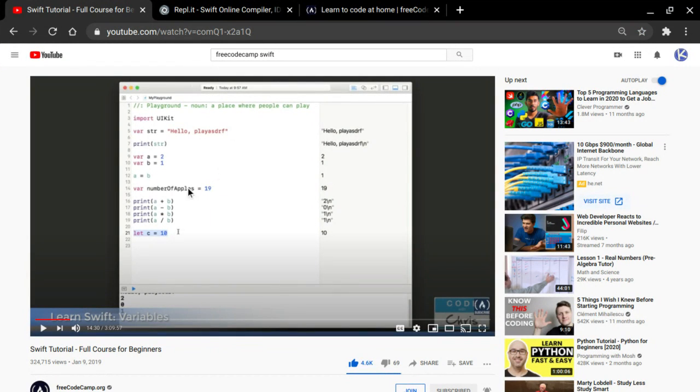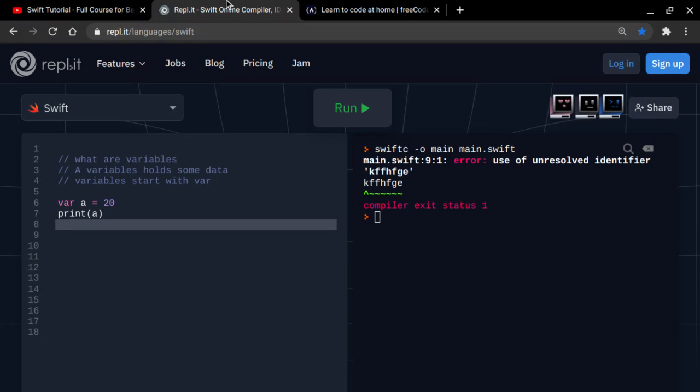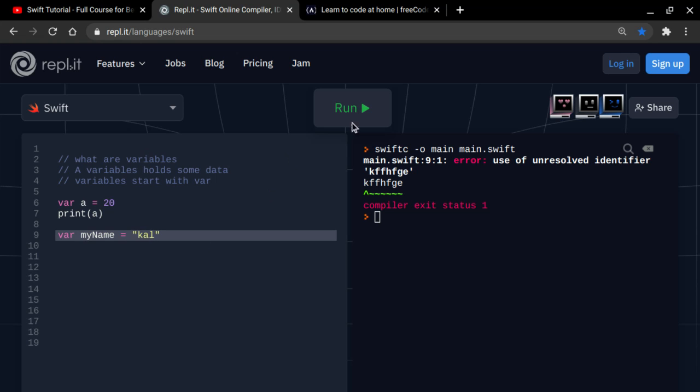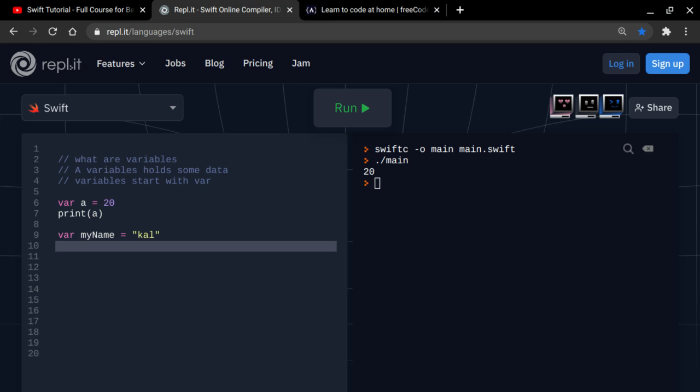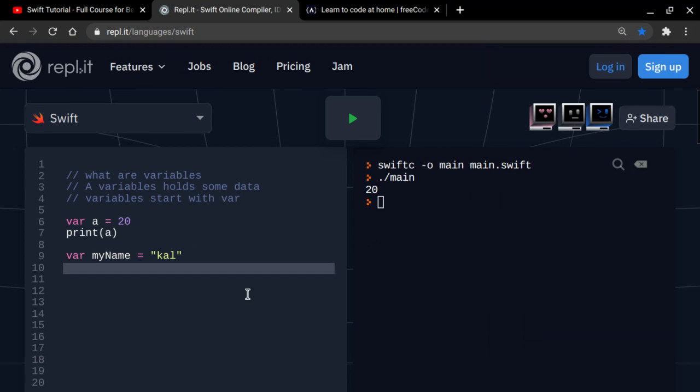So now let's do numbers, like var number. It looks very complicated, but it's actually very simple. When you say var, let's declare my name. var myName equals this. Nothing. It's not going to give me anything because I did not print it. If you noticed, it's hard to notice, but it started with lowercase, and then after "my", it started with uppercase. What does that mean? When we're writing, you have to use camel case. So what is camel case?